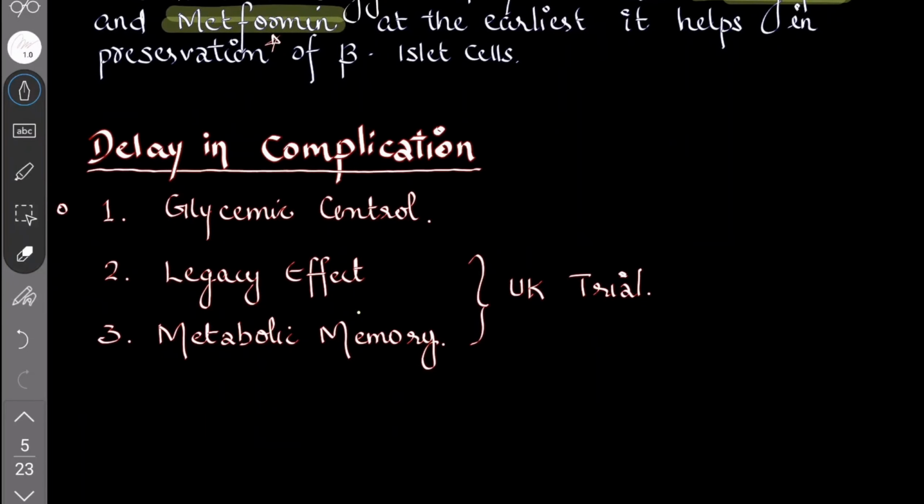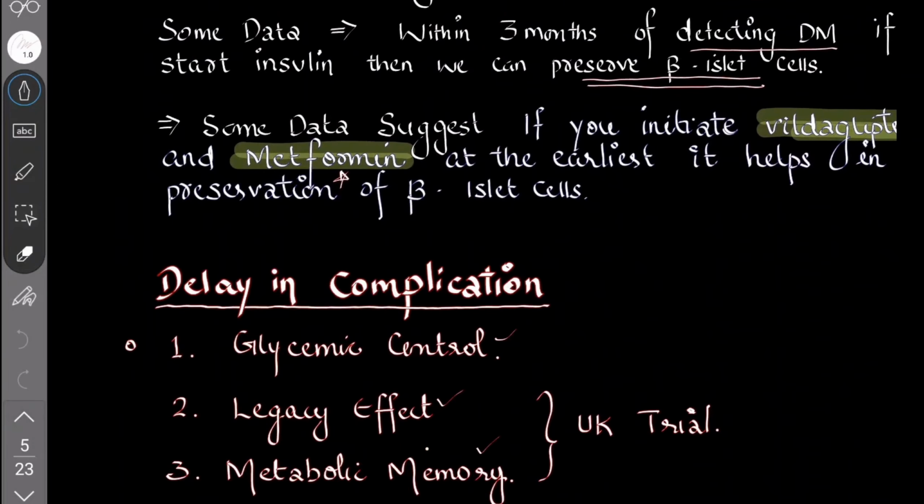So, delay in complication. What is delay in complication? You can delay the complications, microvascular as well as macrovascular complications, with strict glycemic control, legacy effect, metabolic memory. These are UK trials. What is legacy effect?